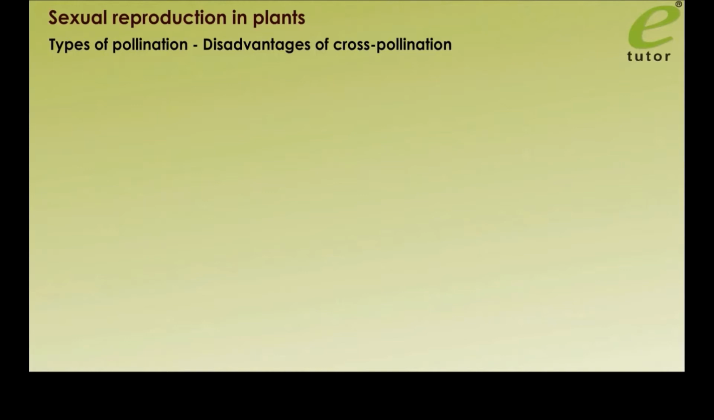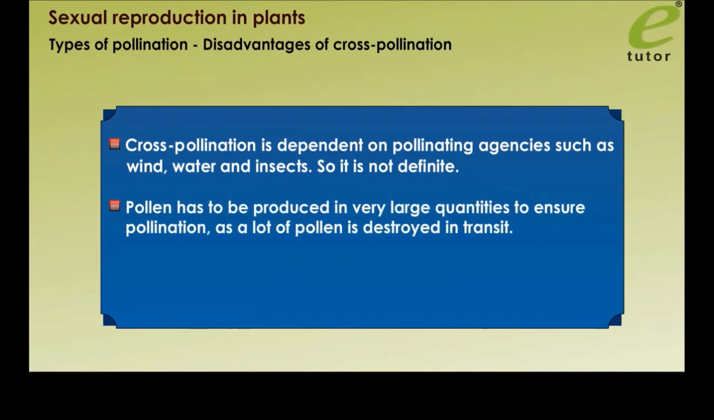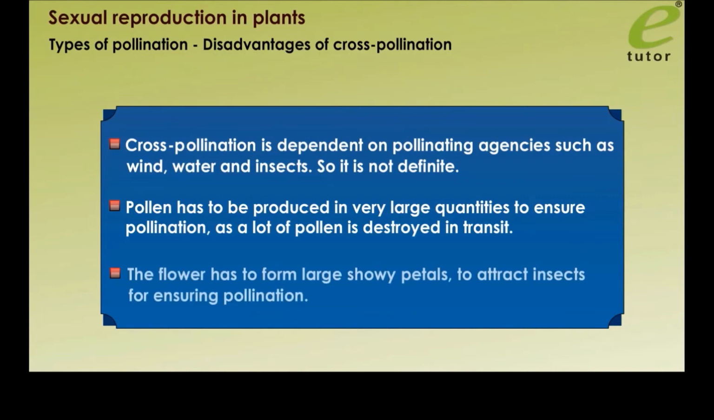Disadvantages of cross-pollination. Cross-pollination is dependent on pollinating agencies such as wind, water and insects. So it is not definite. Pollen has to be produced in very large quantities to ensure pollination, as a lot of pollen is destroyed in transit. The flower has to form large, showy petals to attract insects for ensuring pollination.